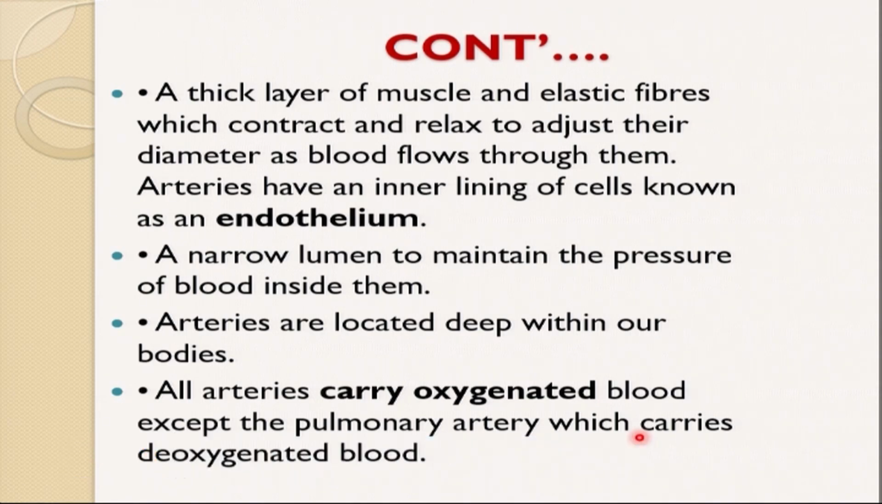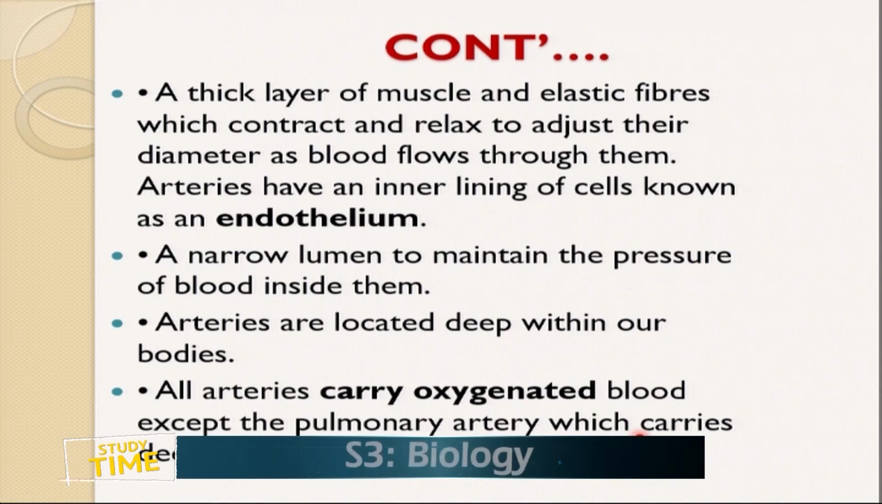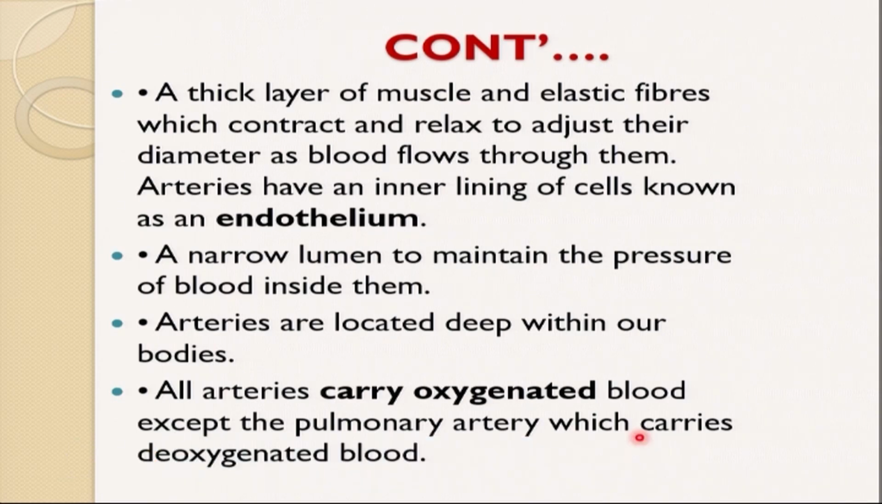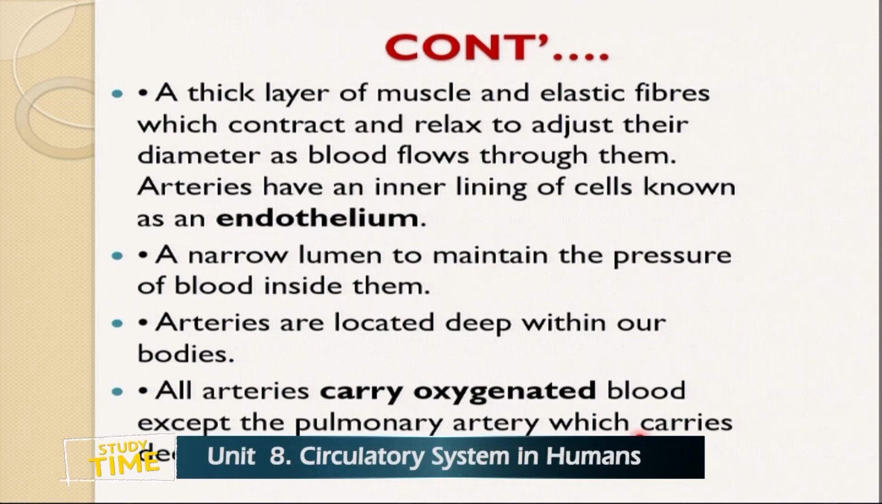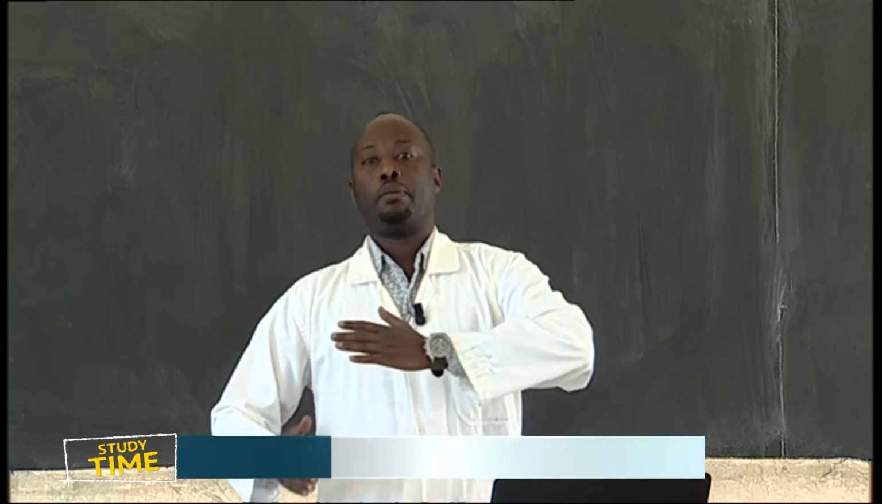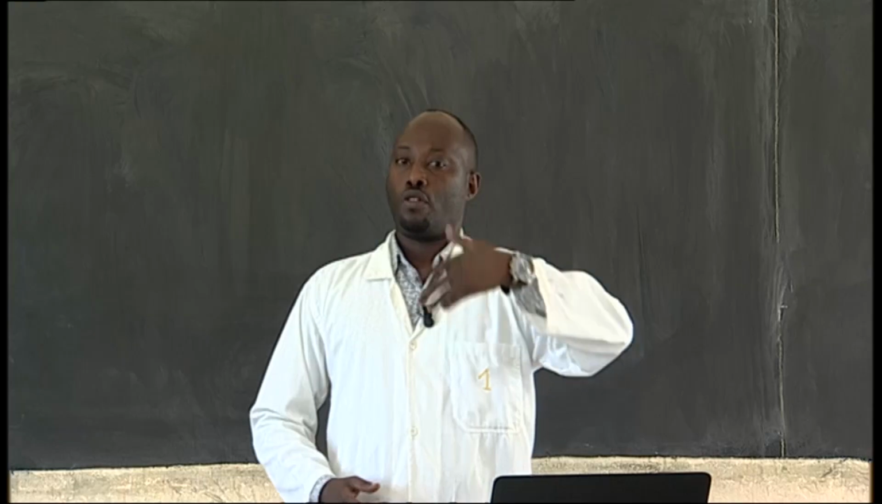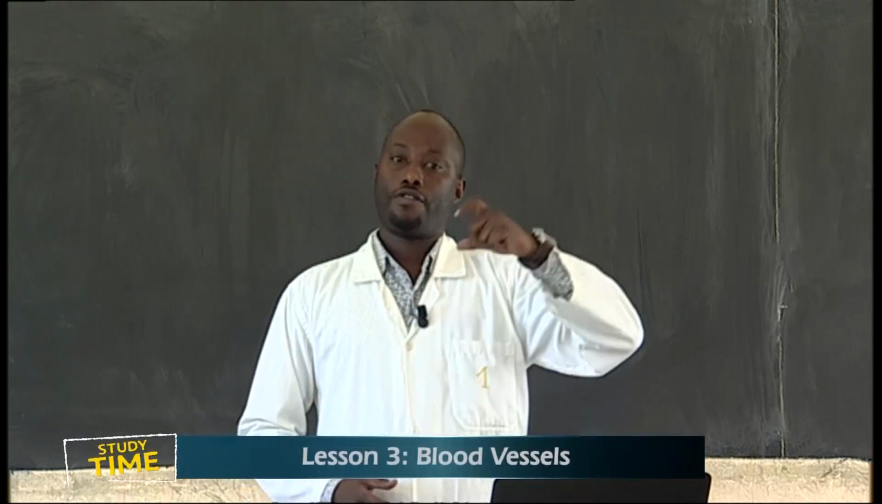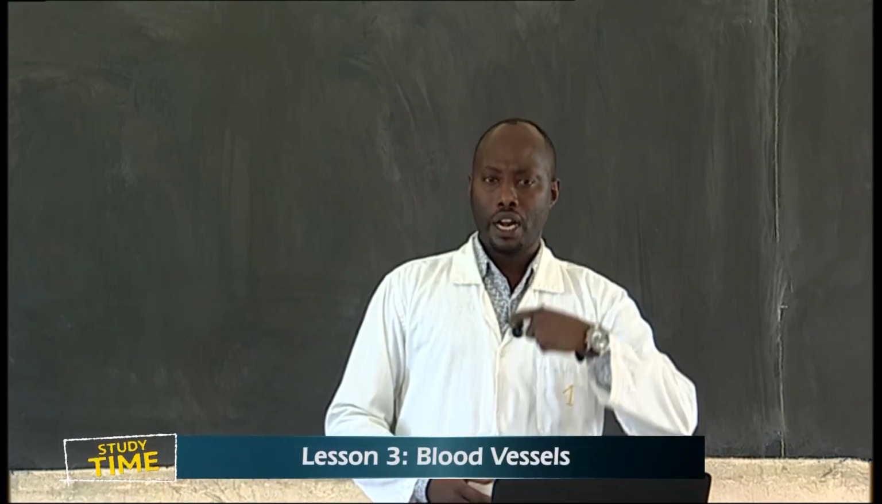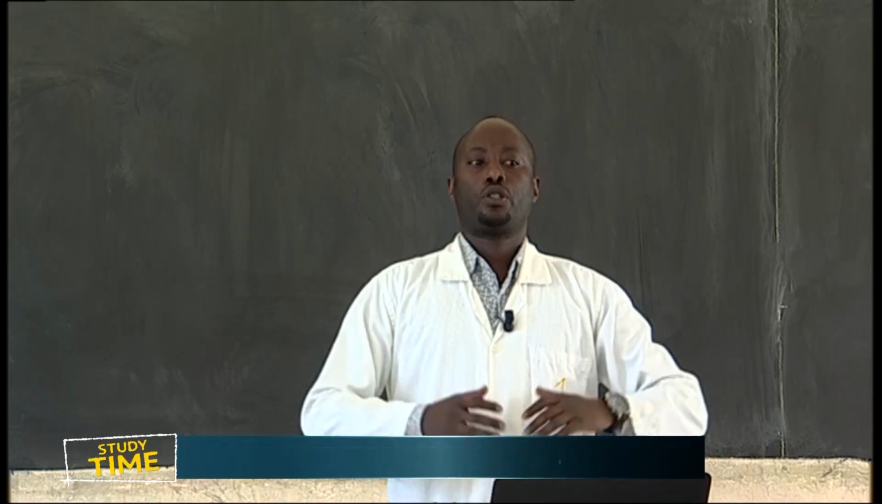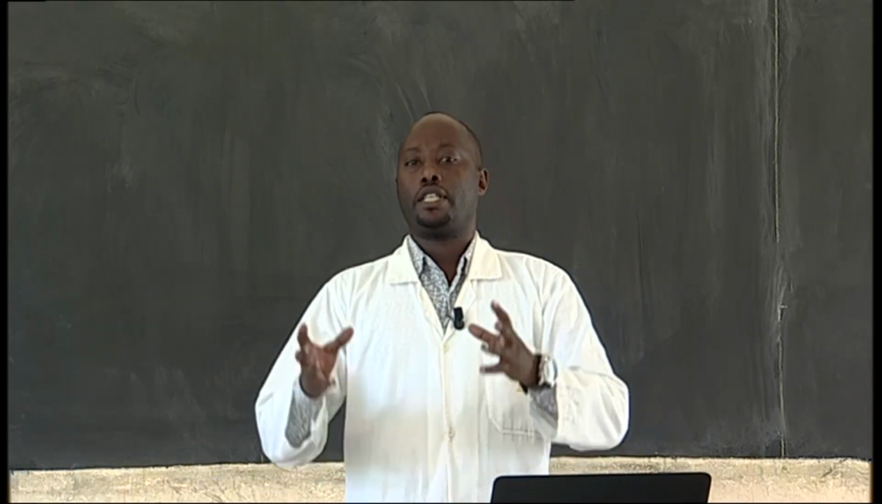Another characteristic of arteries is that they have a narrow lumen, not a large lumen. Their lumen is very narrow. Why must the lumen be narrow? To maintain the pressure of the blood inside them. If the lumen is large, the blood will be flowing without pressure. But one of the characteristics of arteries is a narrow lumen, which maintains the pressure of blood inside them.